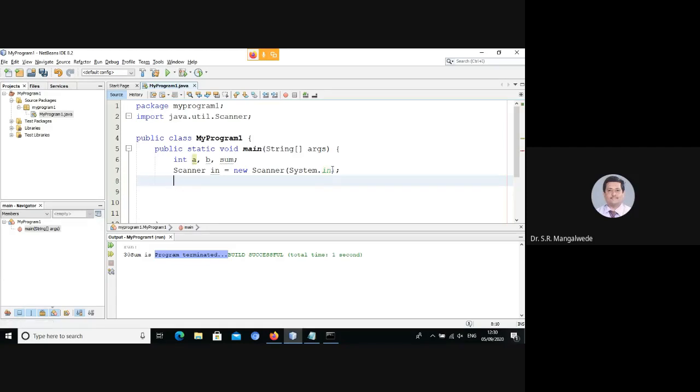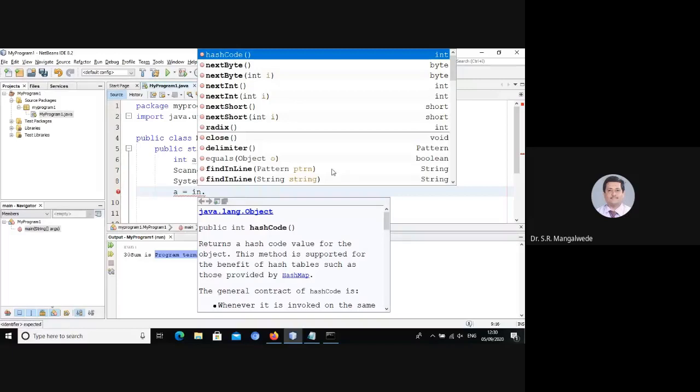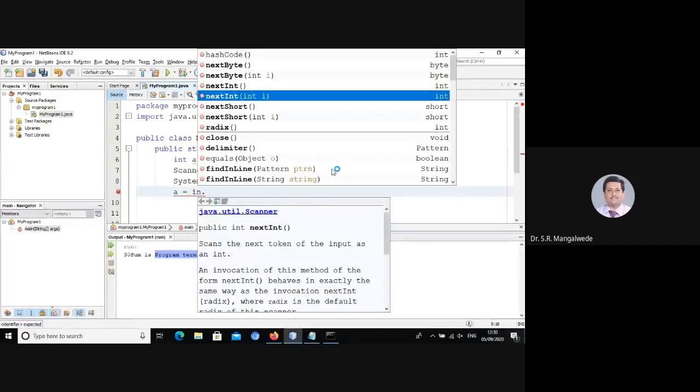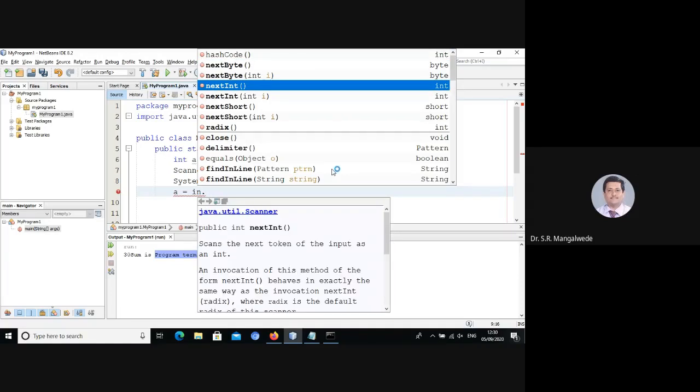Now I can say System.out.println, print "enter a number", and to read I have to say a = in dot. Okay, you can see nextByte, nextInt, nextShort, and so on. I am interested in nextInt.